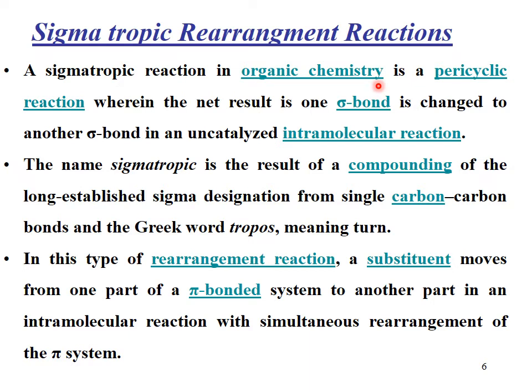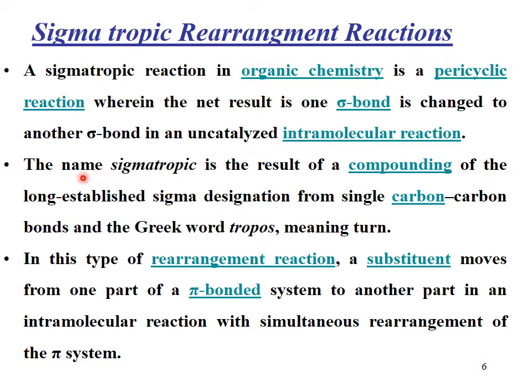The name sigmatropic is a result of compounding of the long established sigma designation from single carbon-carbon bonds and the Greek word tropos, meaning turn. In this type of rearrangement reaction, a substituent moves from one part of a pi bond system to another part in an intramolecular reaction with simultaneous rearrangement of the pi system.